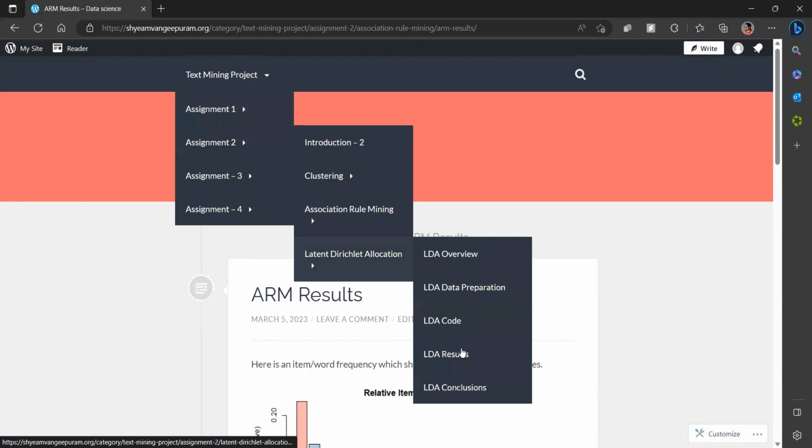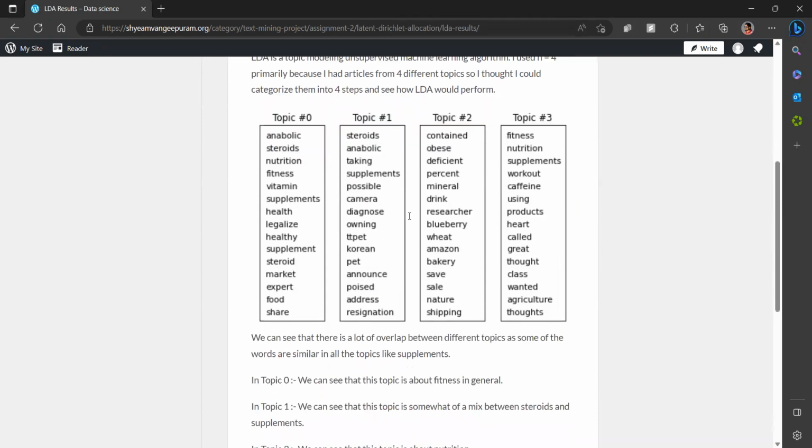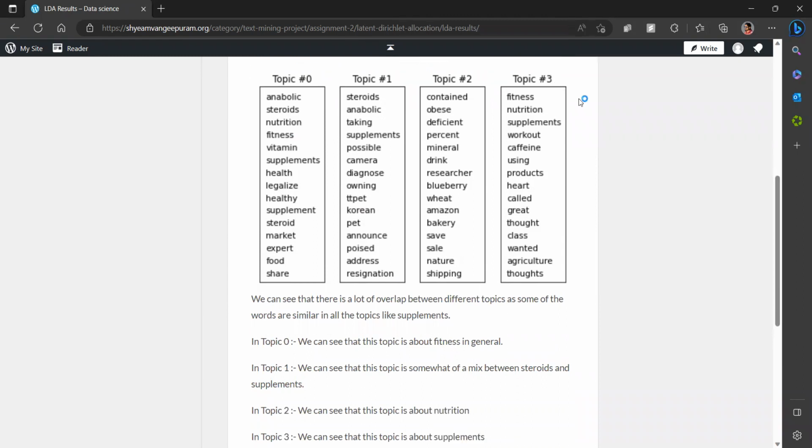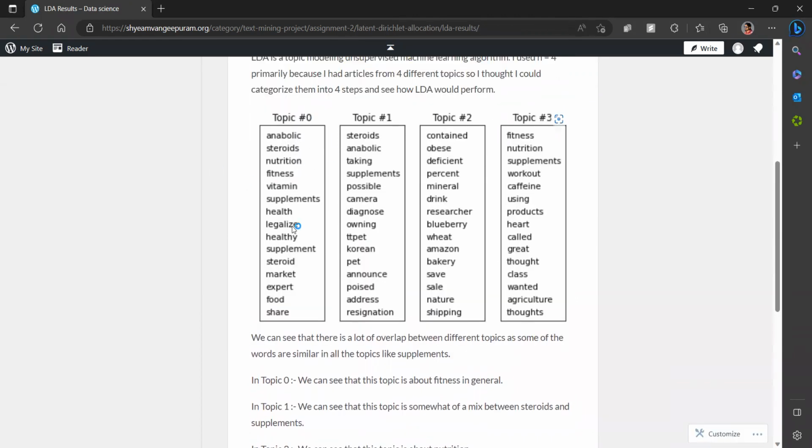Now let's look into LDA. LDA is a topic modeling unsupervised machine learning algorithm. I used n equal to 4 primarily because I had articles from four different topics. So I thought I could categorize them into four different topics and see how LDA performs. For topic 0, we can see that it's about fitness in general, with steroid, anabolic, nutrition, and so on.